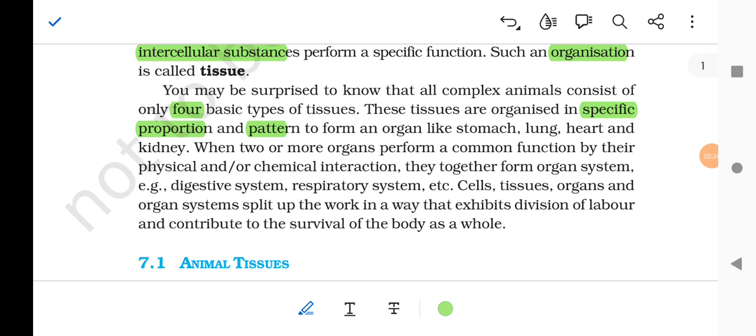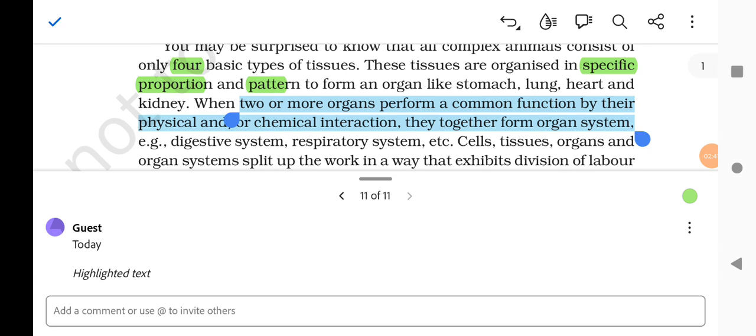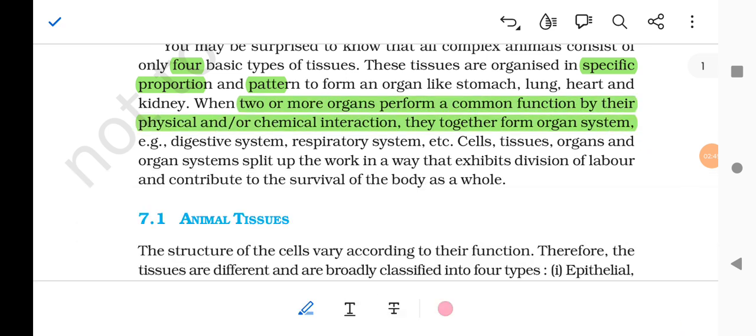When two or more organs perform a common function by physical or chemical interaction, they together form an organ system, like the digestive system, respiratory system, etc.